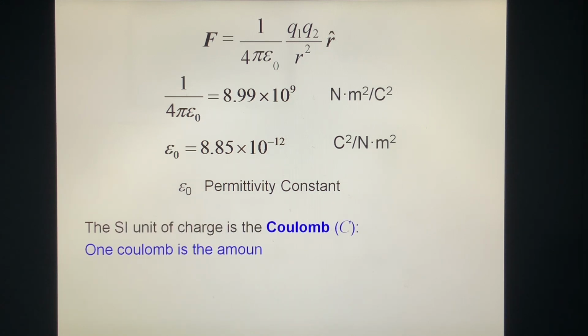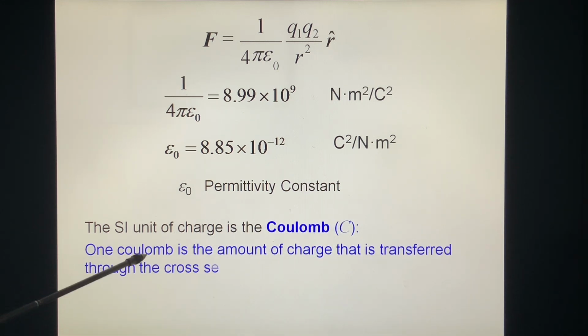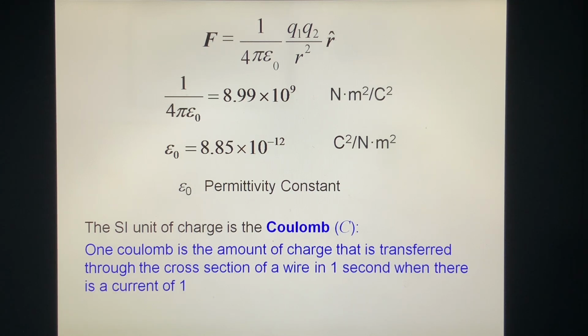The international unit of charge is the Coulomb. One Coulomb is the amount of charge that is transferred through the cross-section of a wire in one second when there is a current of one ampere in the wire.